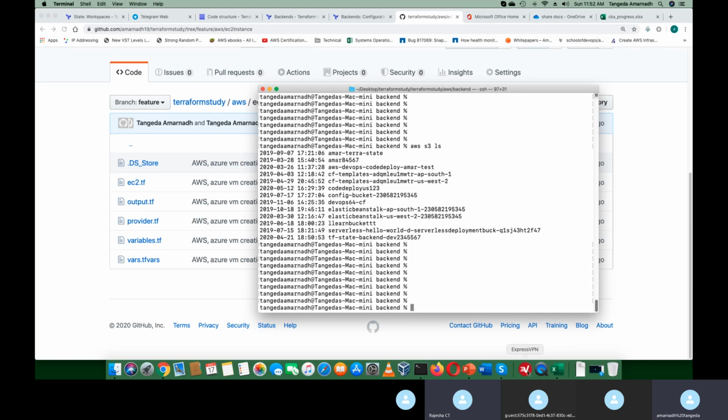Modules we can discuss in the next class, which is also very tricky and important, like variables.